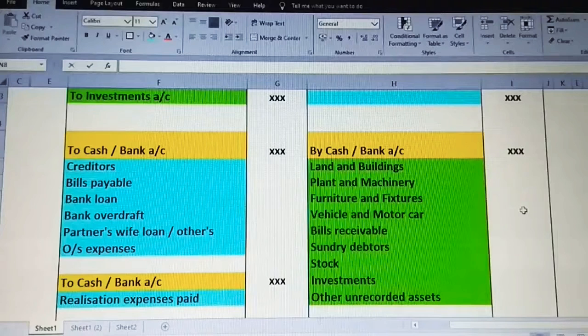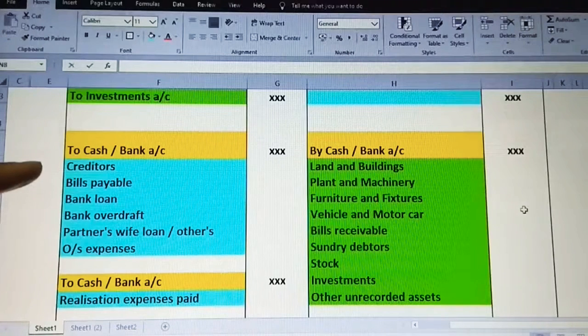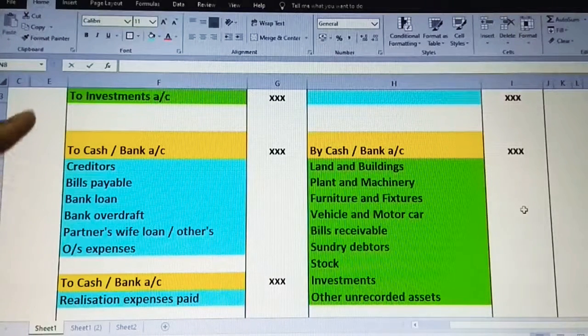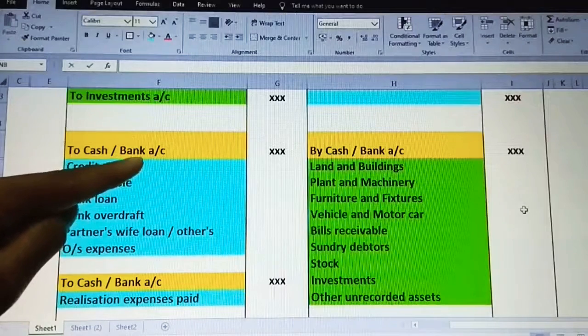So instructions will be given. So if you find that, you have to take care. Clear? Now next, similarly in the opposite direction, whether the instruction is given or not, in case of payment of outsiders, we have to show that it is paid off to cash or bank account immediately.